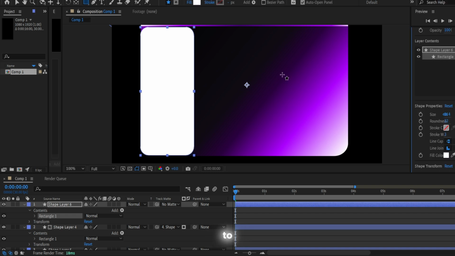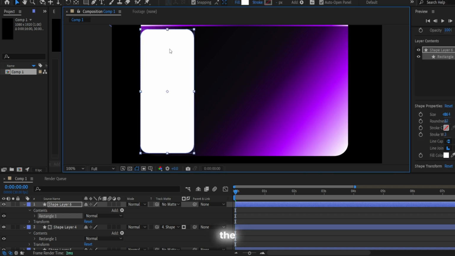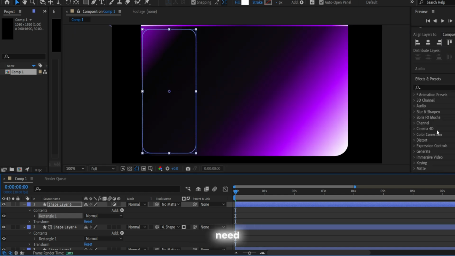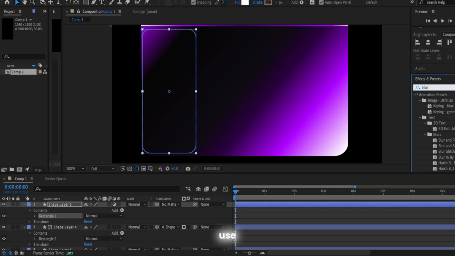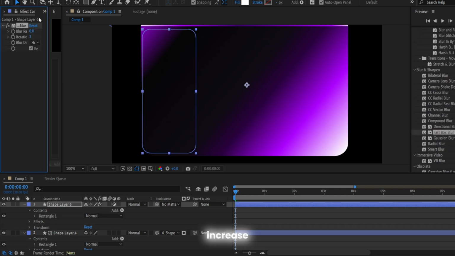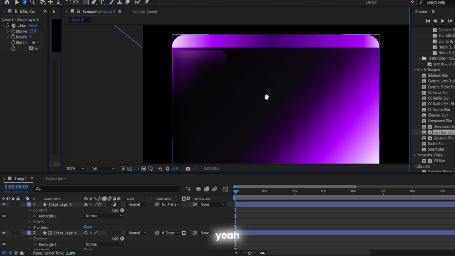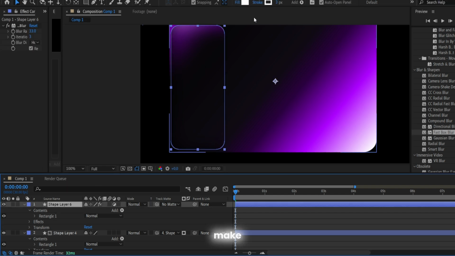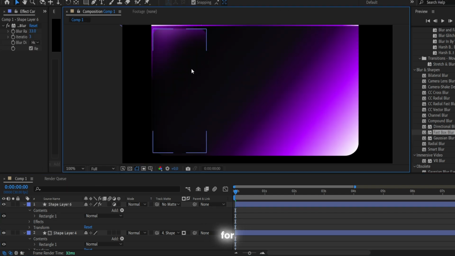And guys, have a look. You will need to click on the button for the adjustment layer. So now it looks like it disappears. Then we just need to use our blur. Basically I use fast box blur and increase the blur. Yeah, I just increased it. And also I guess I will make a thin border for it, so I just need to create the stroke.